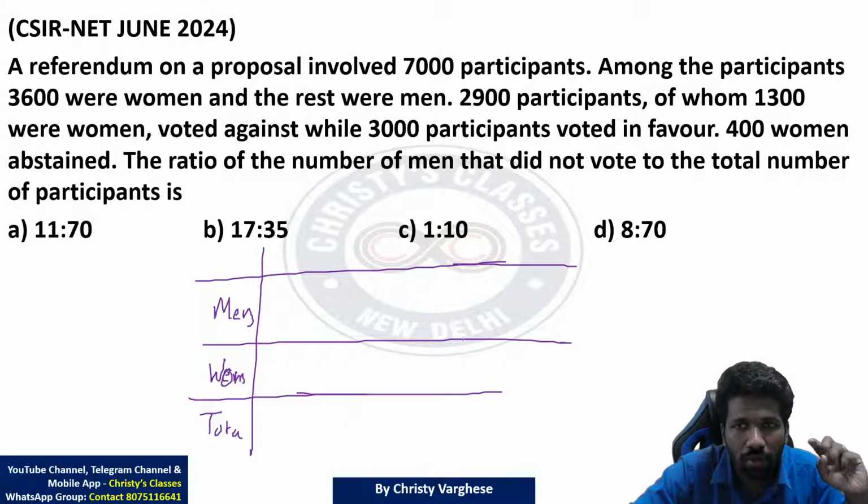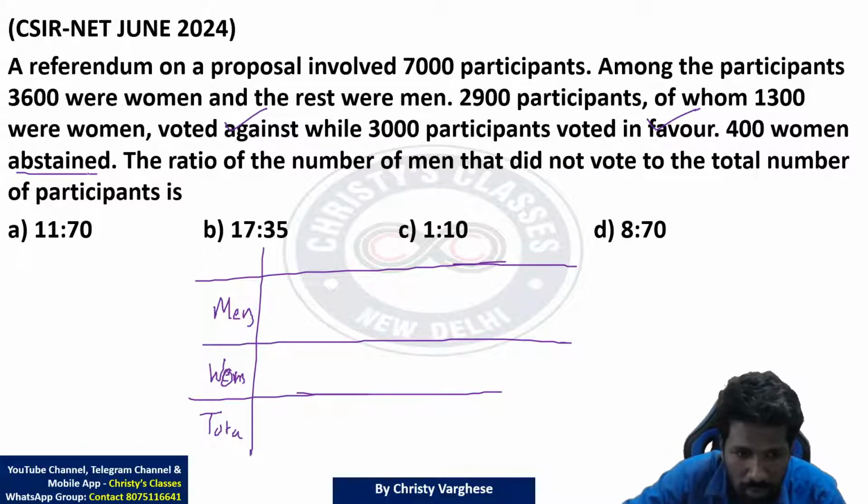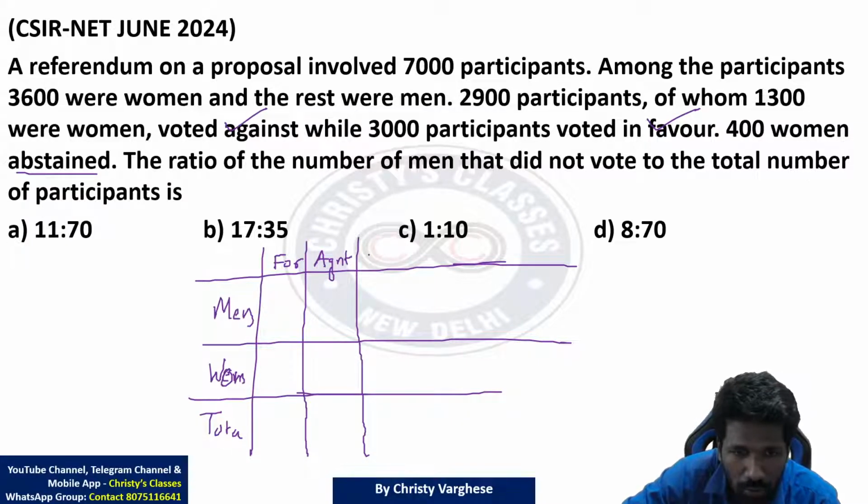Column-wise there are three categories. What is the variable? The second variable is the voting they have done, whether they have voted against, voted in favor, or a third category, abstain, meaning didn't vote at all. So there are three categories: voted in favor or voted for, second is voted against, and third is not voted or abstained. Abstain means not voted. And after that, total.